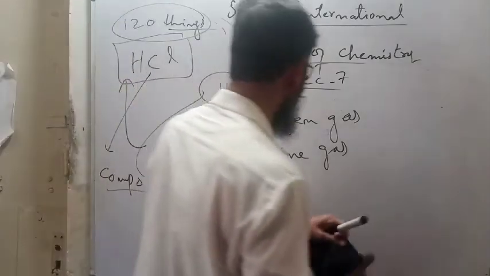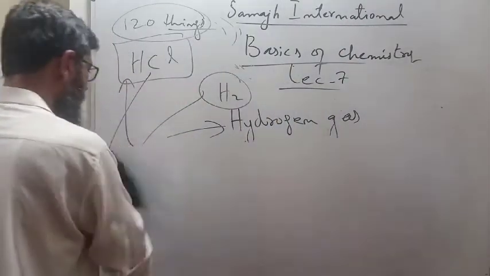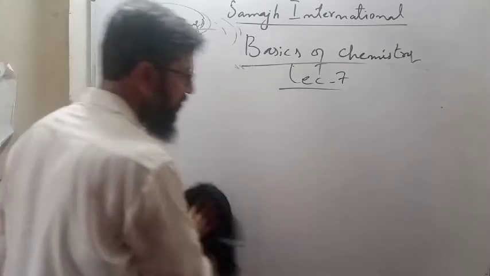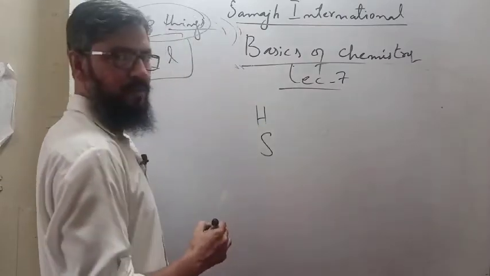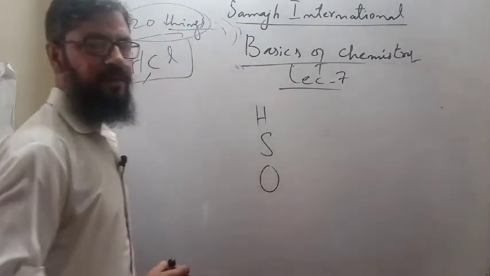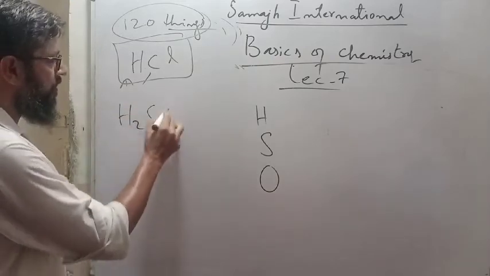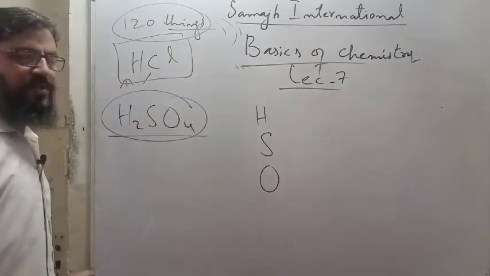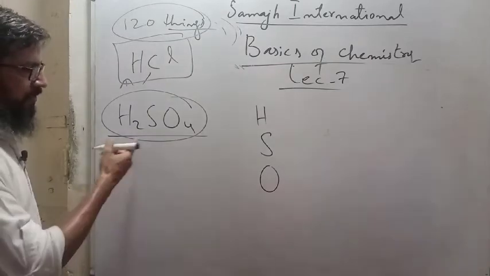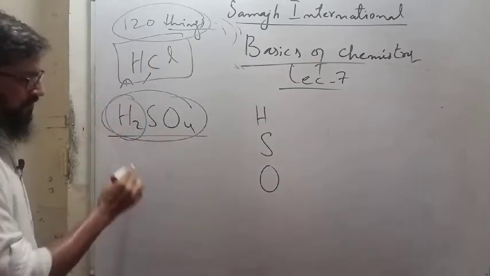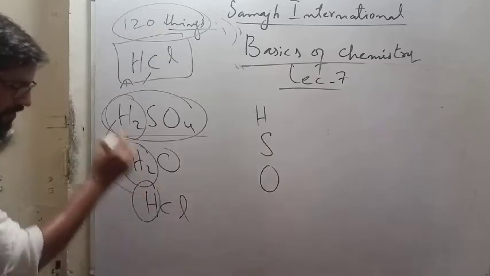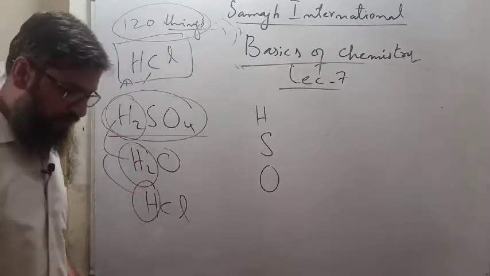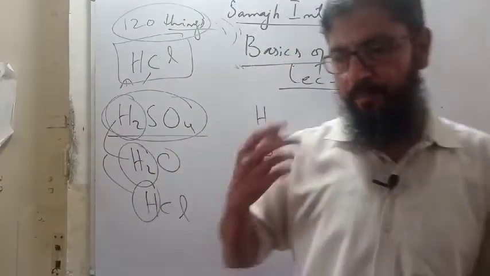Again you are going to make something using this hydrogen. Look at the variety of uses of hydrogen gas. You are taking hydrogen, sulfur and oxygen again, H2SO4, sulfuric acid, the third thing you have made. You are making blends of things.